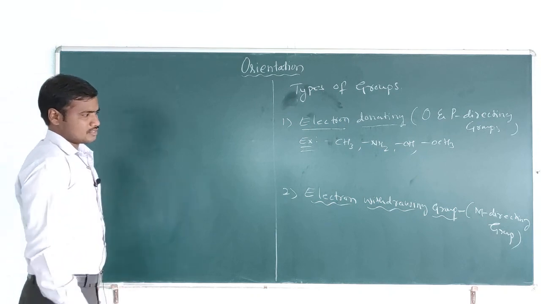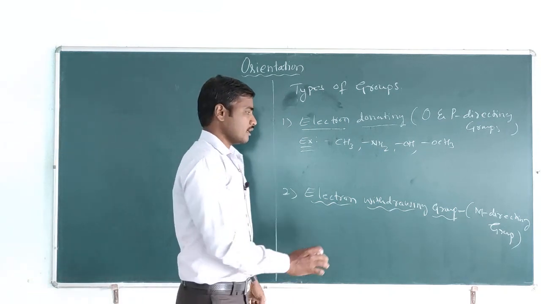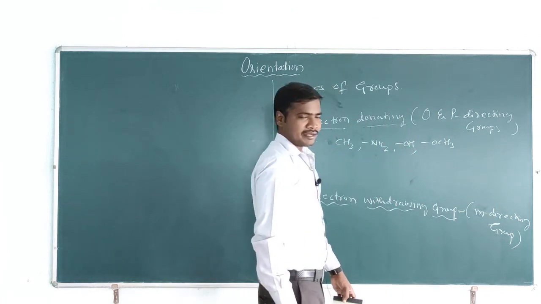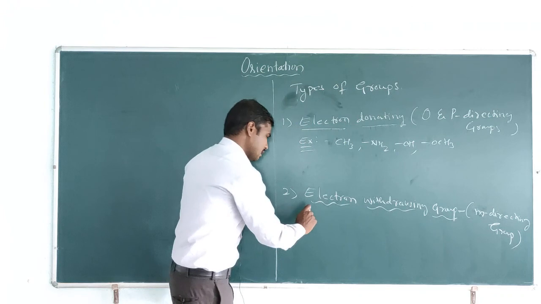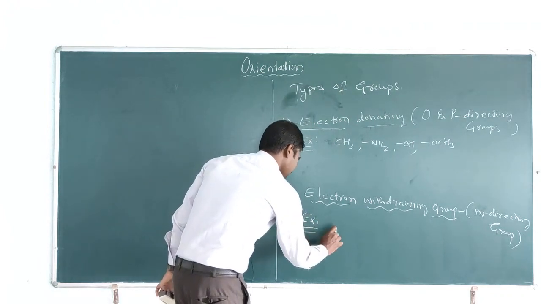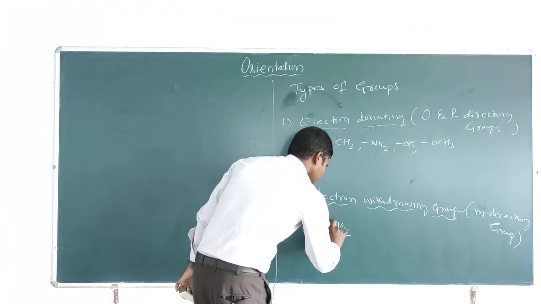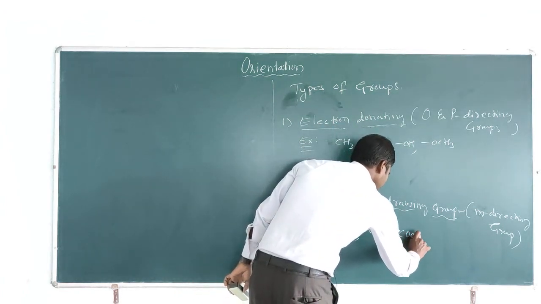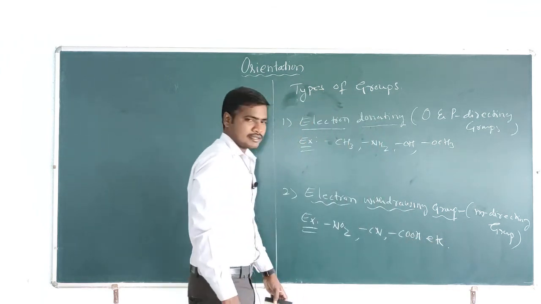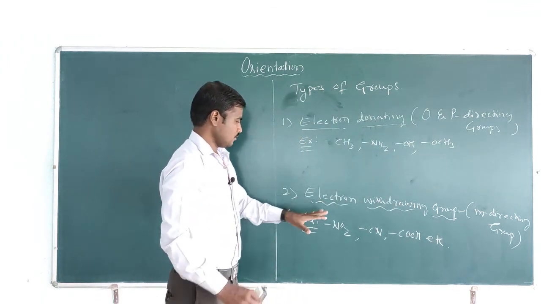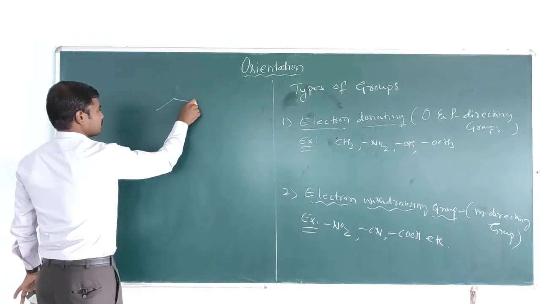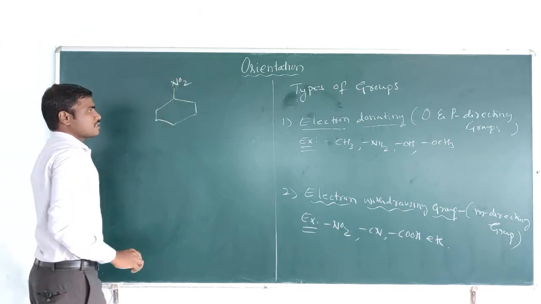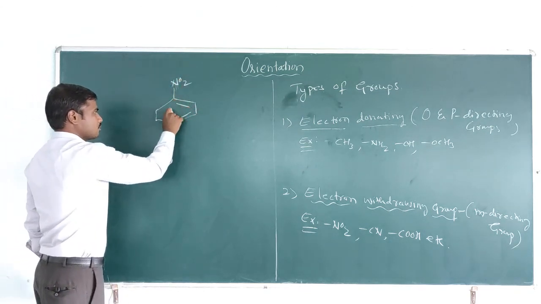The second type is electron withdrawing groups. These we call meta directing groups. Examples are NO2, CN, carboxylic acid, etc. Take the example of a nitro group on a benzene molecule.